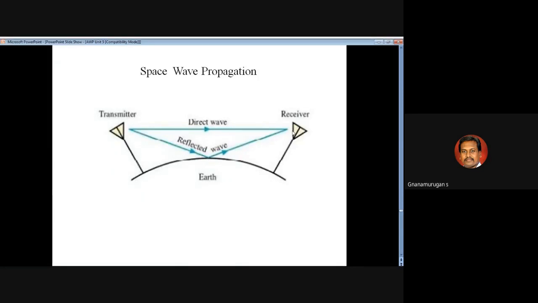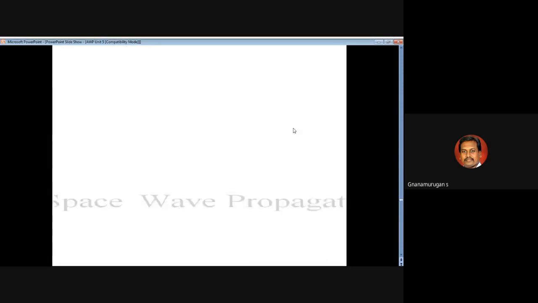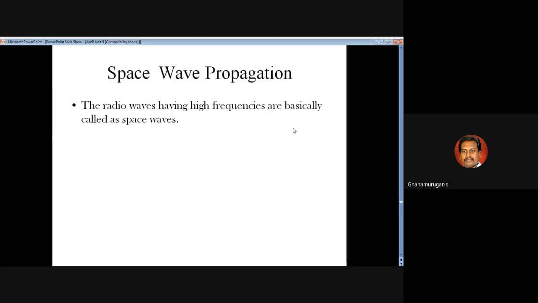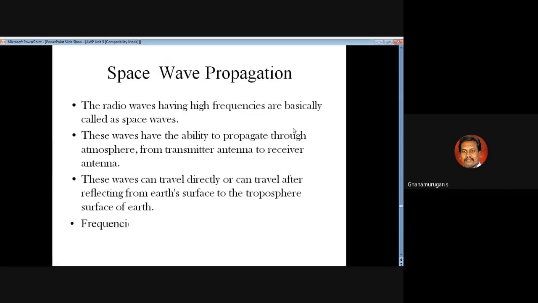There are two types of communication available for space wave propagation. The first is direct wave communication. The second is indirect wave communication, where the signal goes to the earth and is reflected to the space. That is the operation of space wave propagation.